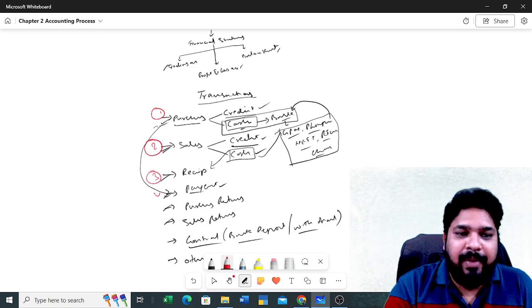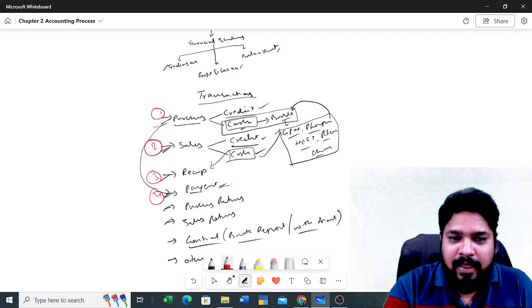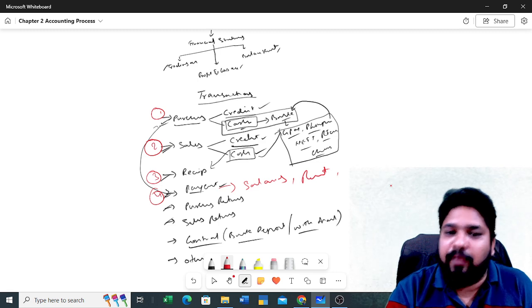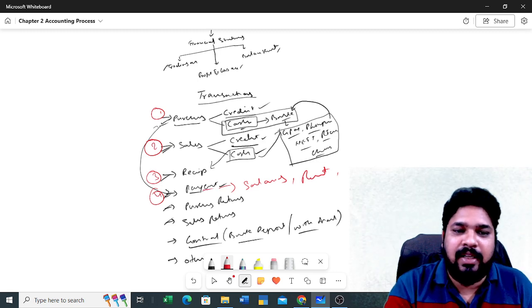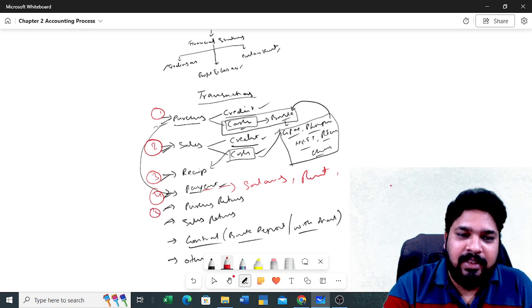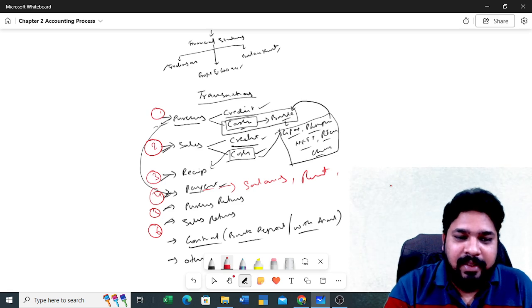Payment for expenses, what you will pay? Salaries, rent. These are all the expenses, right? So outflow of cash, definitely you can consider as payment. Next, purchase returns, next sales returns, next contra, others.